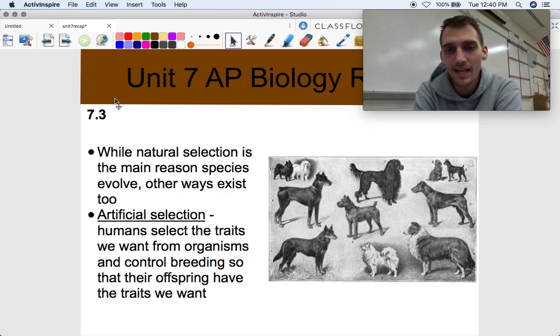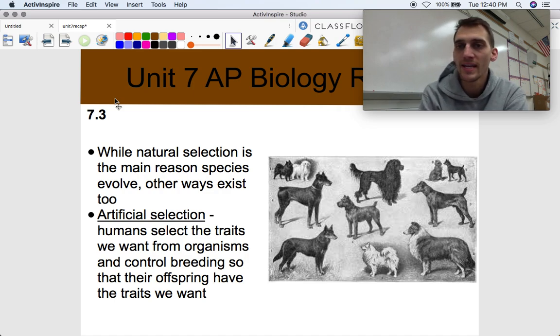Something I like to bring up is a pug. If you're familiar with the pug, a pug is a cute breed of dog, sure. But it has a super flat face, right? It's kind of a round face with a whole bunch of wrinkles on it. But if you look at the anatomy of a pug, its nasal passages are really, really warped. It's got a huge underbite, and a lot of boxers and bulldogs have huge underbites as well that make eating difficult. They make breathing difficult. And pugs really have stubby legs, and they're more prone to injuries than other breeds of dogs. So you need to be really careful with your pugs.